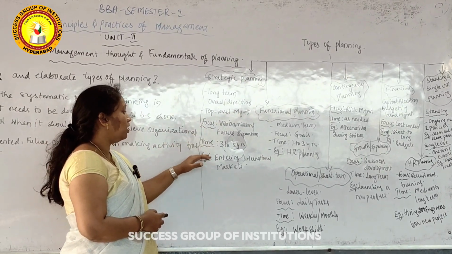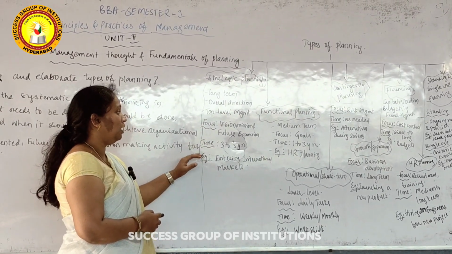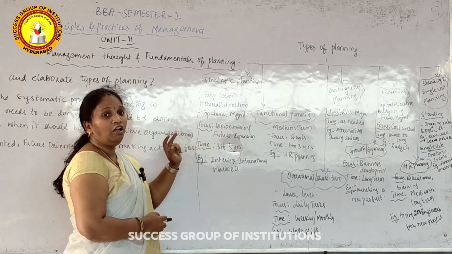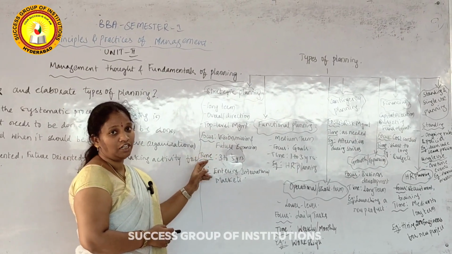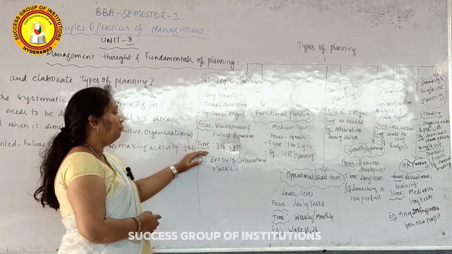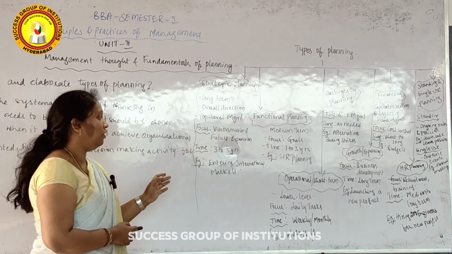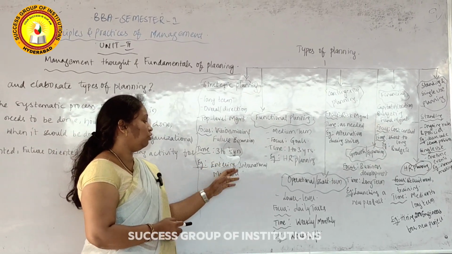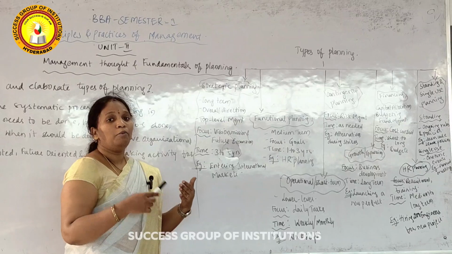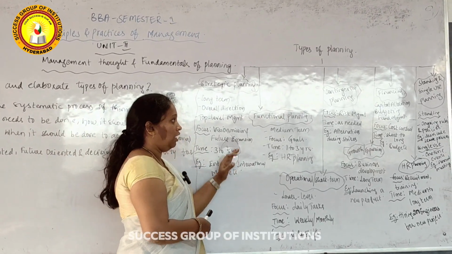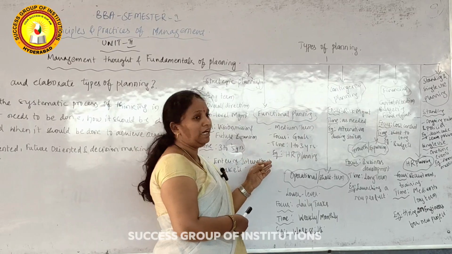Here, what are the focus, time, and example? The focus is to take care of the vision and mission of the organization, and future expansion is the main focus under strategic planning, and the time period is 3 to 5 years or more than 5 years also. Next, an example is entering into new international markets or launching a new product, which also comes under strategic planning. The next type of planning is functional planning.